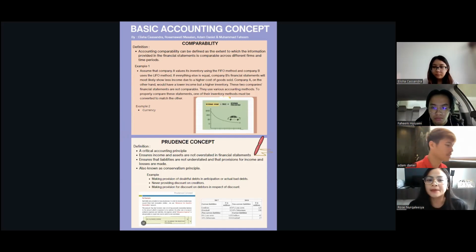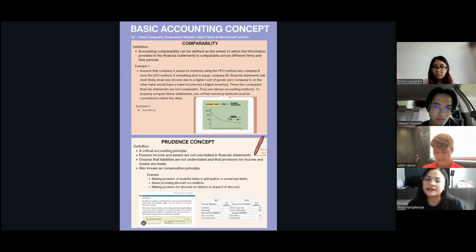My part is the comparability and prudence concept. The definition of comparability: accounting comparability can be defined as the extent to which the information provided in the financial statement is comparable across different firms and time periods.